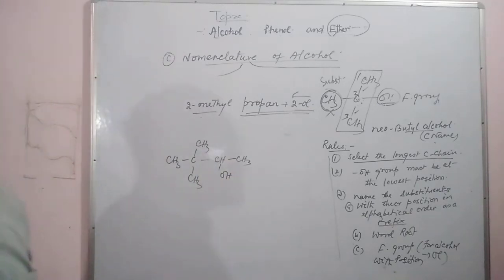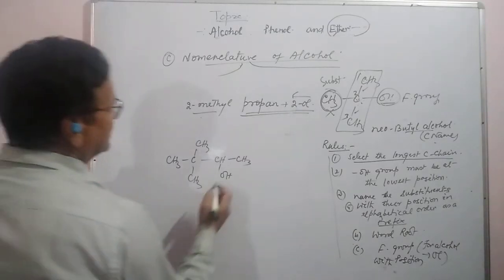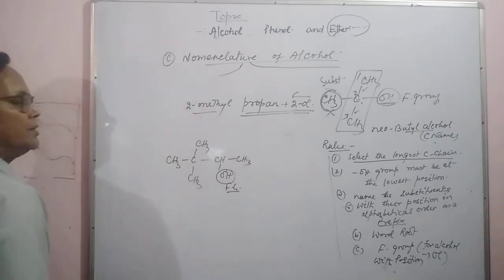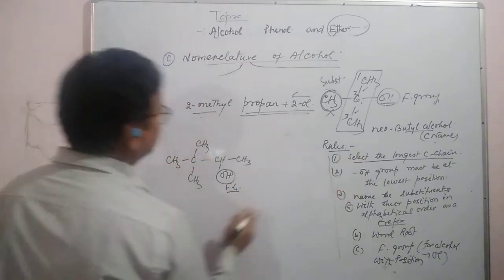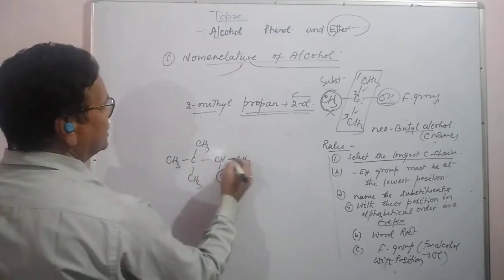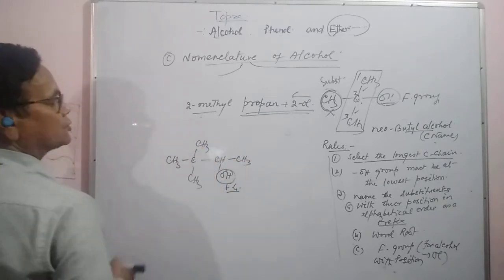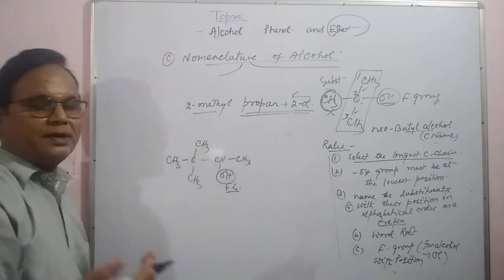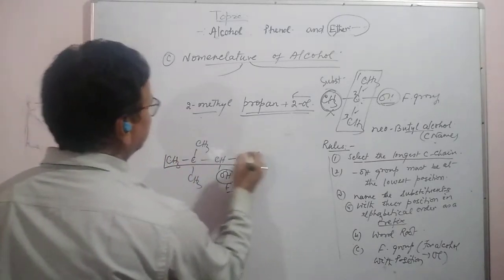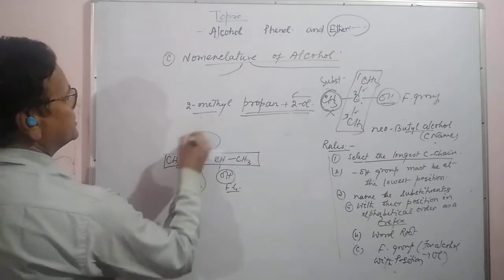You have to write its IUPAC name. So see here, this is the functional group, and we will have to select the chain 1, 2, 3, 4. So from all these ways we get a maximum of 4 carbons, so any one can be selected as the chain. And those which lie outside are substituents.